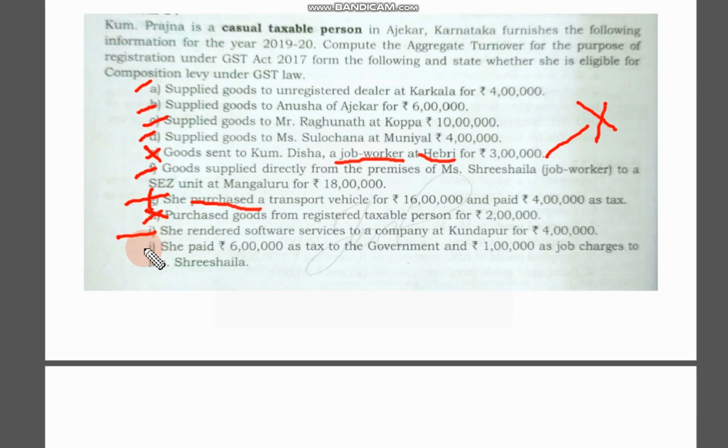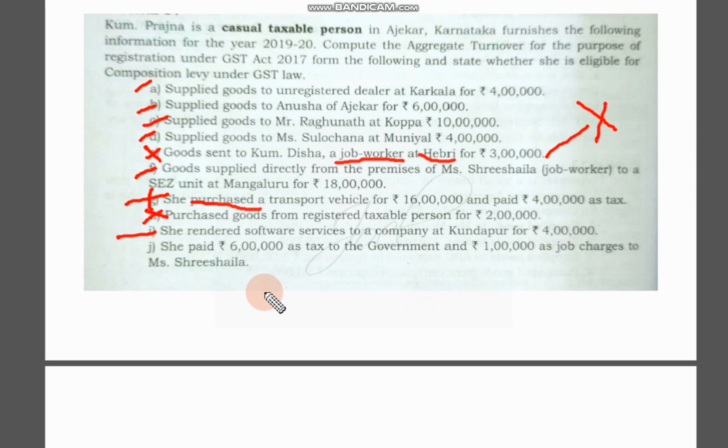Next comes, she paid rupees 6 lakh as tax to the government, 1 lakh as job charges to Sri Shaila.